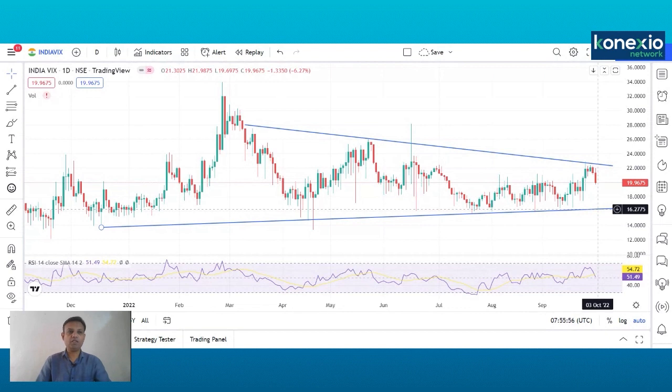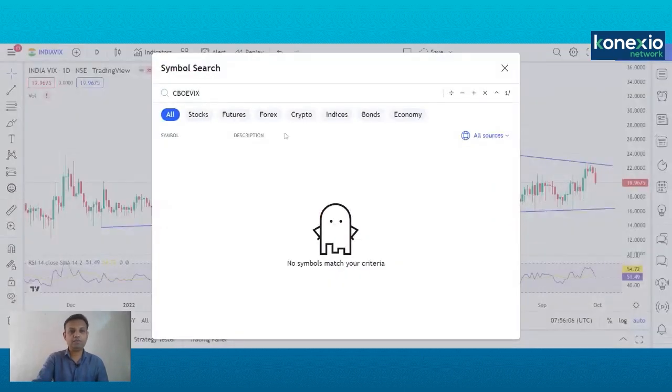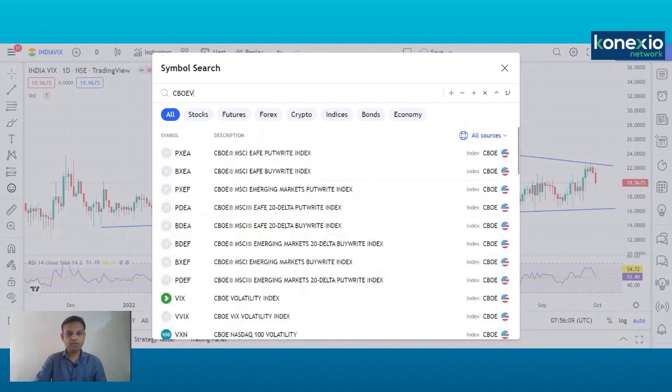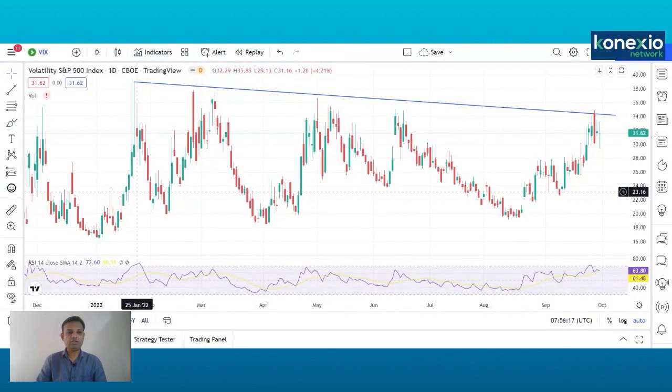Now let us go to the CBOE VIX, which is the volatility index of US markets. There also you will see that it has been moving in that particular trend, and since January 2022 it has been moving in that direction. It has almost always failed to cross its previous high, and multiple times it has tested those resistance areas, maybe 7 to 8 times. Again it has tested 34 and is showing some sort of exhaustion at these levels.